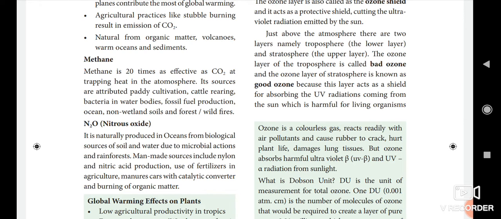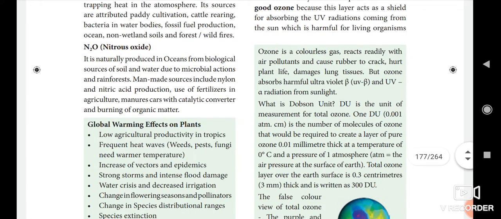Ozone is a colorless gas. It reacts readily with air pollutants and causes rubber to crack, hurts plant life, and damages lung tissues. But ozone absorbs the harmful ultraviolet UV-B and UV-A radiation from sunlight. What is a Dobson unit? That is called DU. DU is the unit of measurement for total ozone.